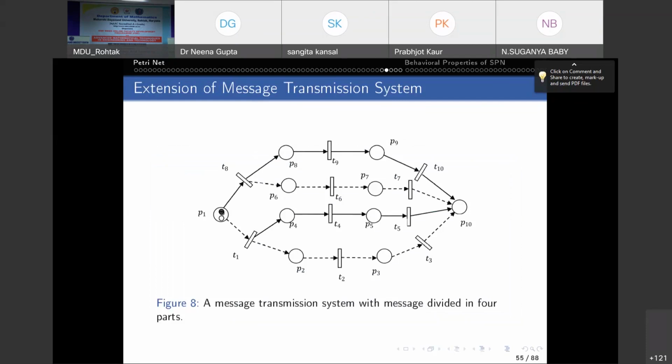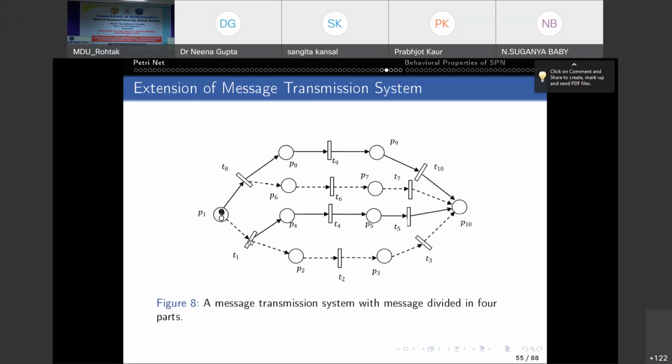The places and transitions have their usual meaning as in the previous model, except for the transitions T1 and T8, which represent a process of dividing the incoming message into two. All other transitions have the usual meaning.